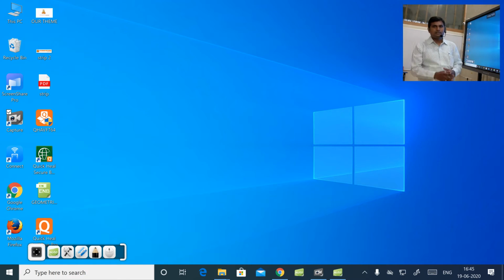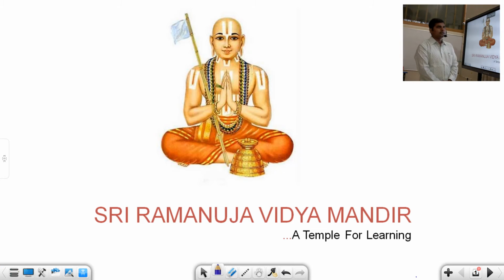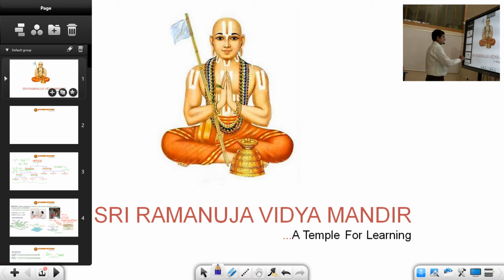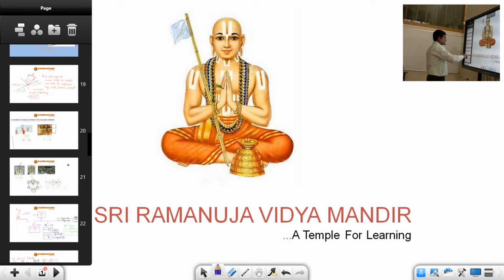I hope you understood the previous session. In the previous session, we discussed one topic called the number of images formed between two inclined mirrors. I hope you have solved a few problems on the topic also, and I told you to do some homework problems also. So now in today's session, after completing the number of images between two inclined mirrors, we have the next topic called field of view, students. Let us go into what is meant by field of view and what are the different problems in the field of view topic.